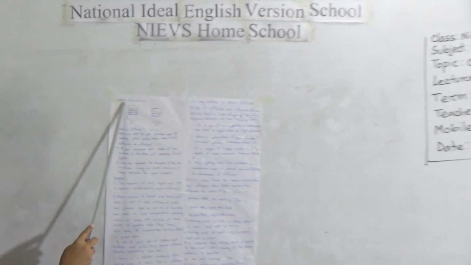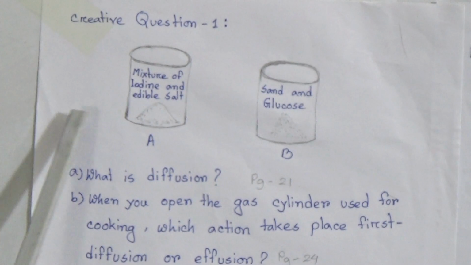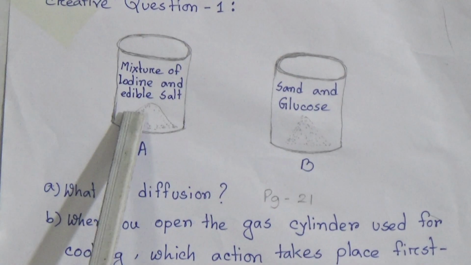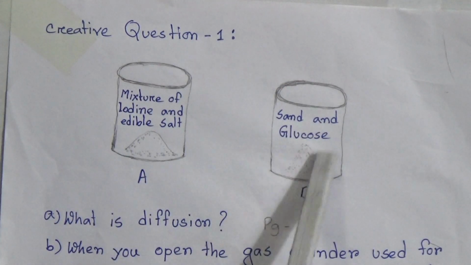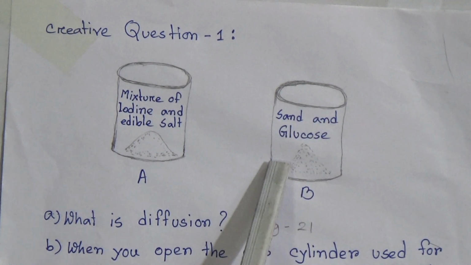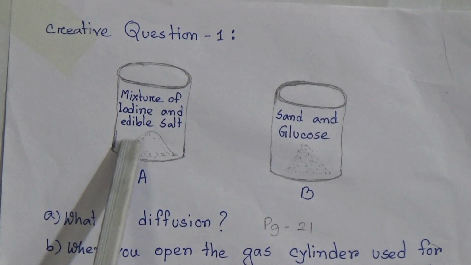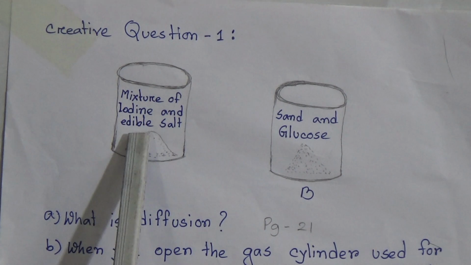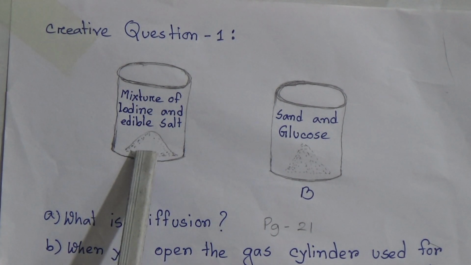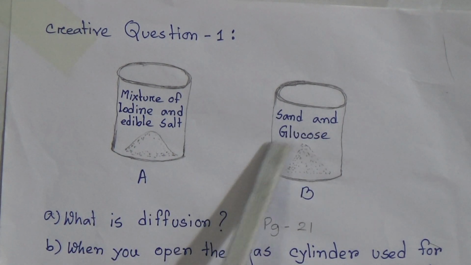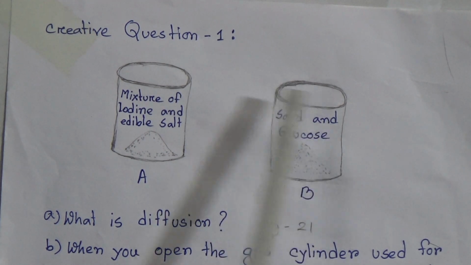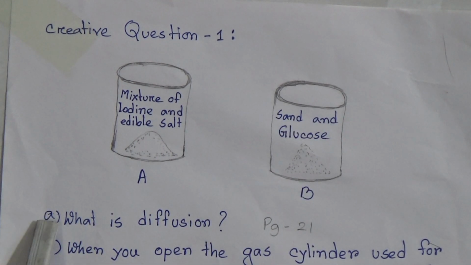Dear students, this is your creative question number 1. It is your exercise creative question which you will get on page number 34. Look, this is the stem of the creative question. In the first beaker there is a mixture of iodine and edible salt, that means sodium chloride, and in the second beaker there is a mixture of sand and glucose. Now come to the questions.